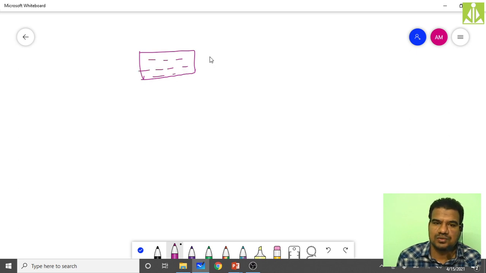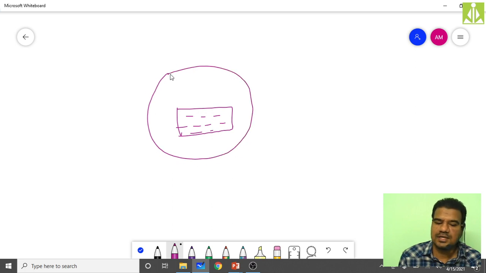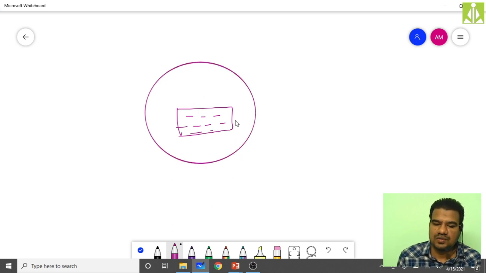In order to run or execute this bytecode, what do I need? A JVM. Consider this thing as my JVM. So this is the bytecode and this is your JVM.